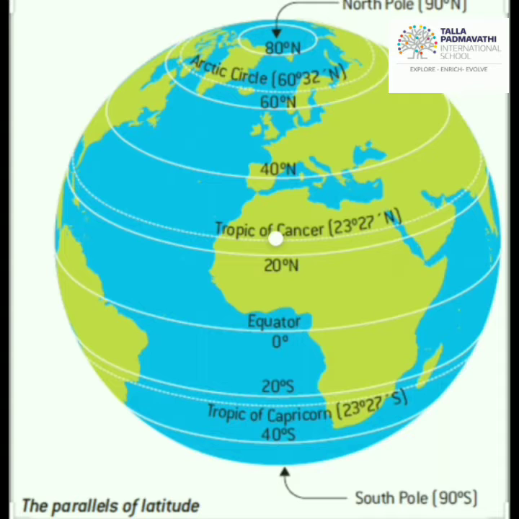We heard about the grid, degrees of latitudes and degrees of longitudes, and the positive degrees and the negative degrees. Now in this part 2 we are going to know more about these latitudes and longitudes. So let's try to understand.